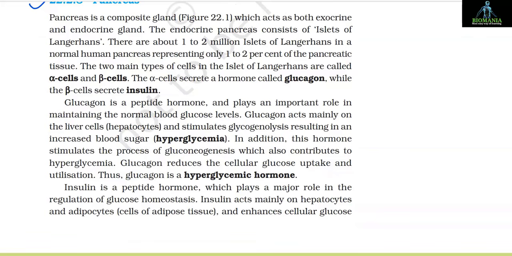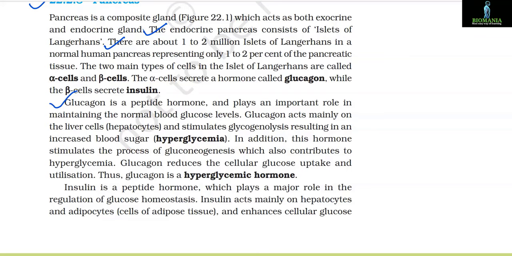22.2.8 Pancreas. Pancreas is a composite gland which acts as both exocrine and endocrine gland. The endocrine pancreas consists of islets of Langerhans. There are about 1 to 2 million islets of Langerhans in a normal human pancreas, representing only 1 to 2% of the pancreatic tissue. The two main types of cells in the islet of Langerhans are called alpha cells and beta cells. The alpha cells secrete a hormone called glucagon, while the beta cells secrete insulin.